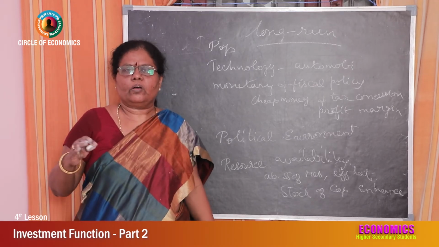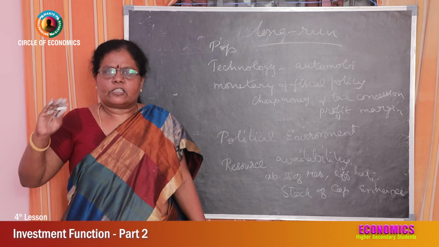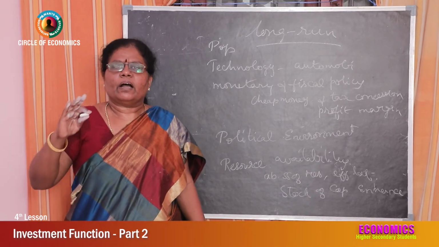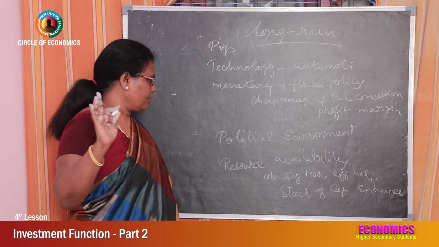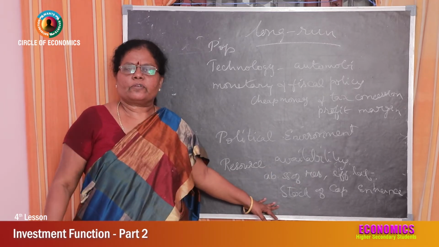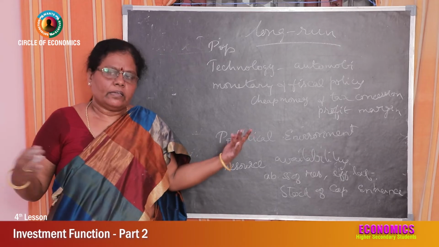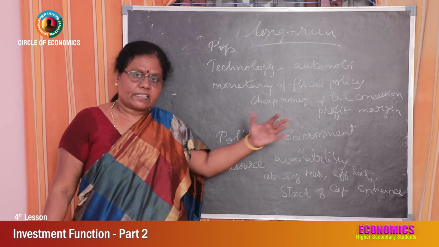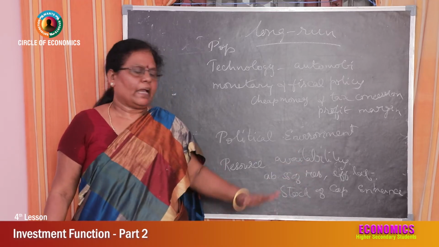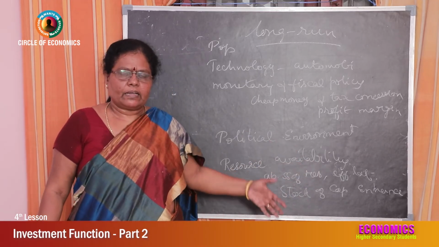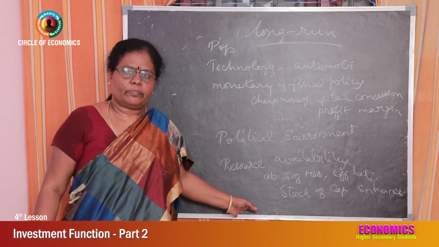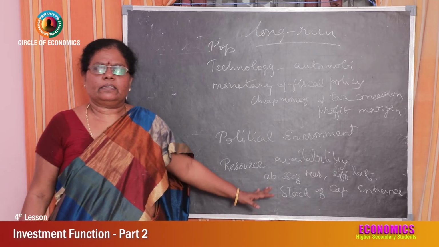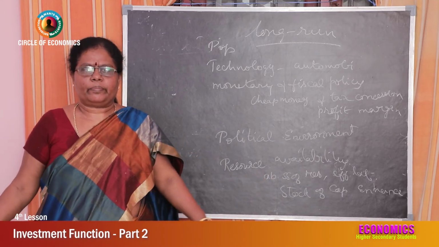If a peaceful situation arises and law and order is maintained in the country, marginal efficiency of capital is higher. Then resource availability. Suppose there is an abundant supply of natural resources, skilled labor and stock of capital. That enhances the marginal efficiency of capital.